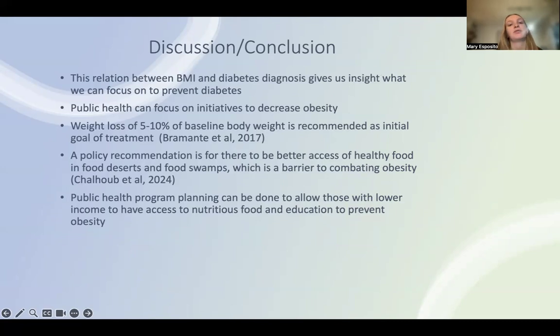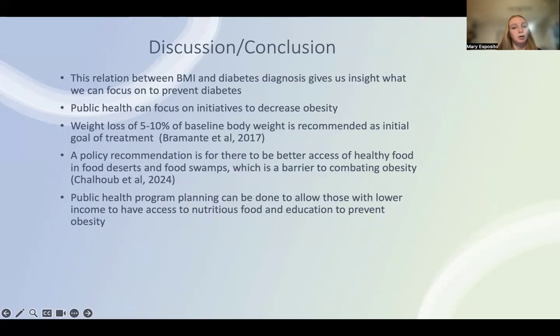So the relation that was found between BMI and diabetes diagnosis gives us insight into what we can focus on to prevent diabetes. Oftentimes, we just focus on the medical issue of diabetes and not obesity as a whole, and not obesity in public health. And public health can focus on initiatives to decrease obesity rather than waiting till it gets to the point of diabetes and treating it with medication that is necessary at that point.